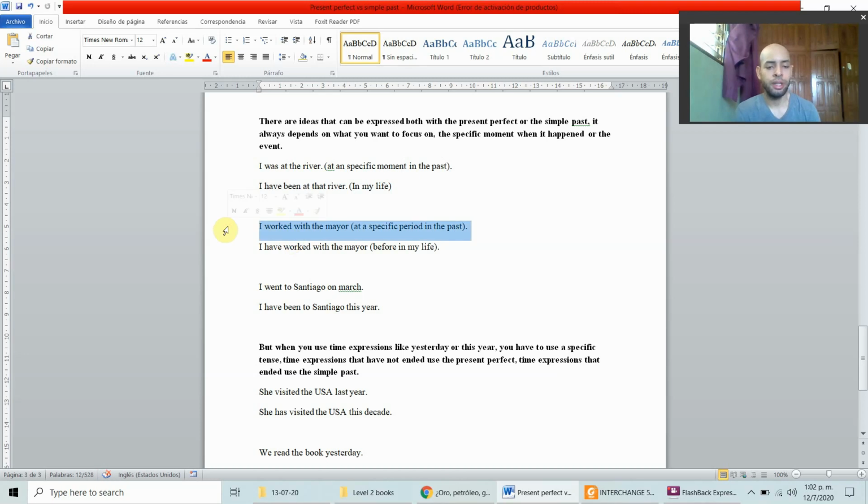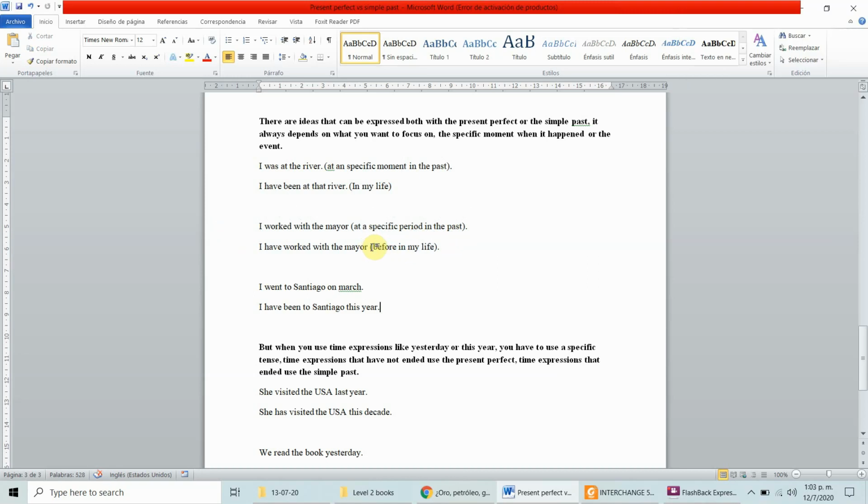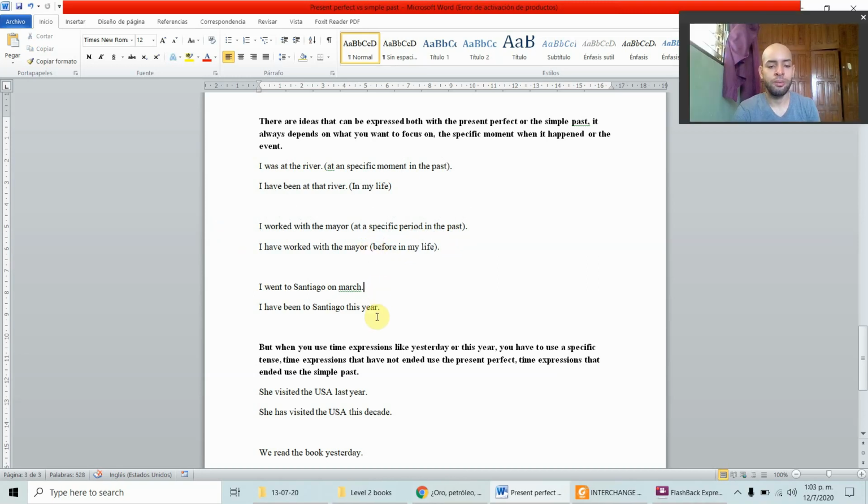I worked with the mayor at a specific period in the past. I have worked with the mayor before in your life. That's what you mean. Before in your life, you have worked with the mayor. I went to Santiago in March. When did you go to Santiago? In March, in the past. I have been to Santiago this year. The year has not ended yet. So you use the present perfect to describe the situation.